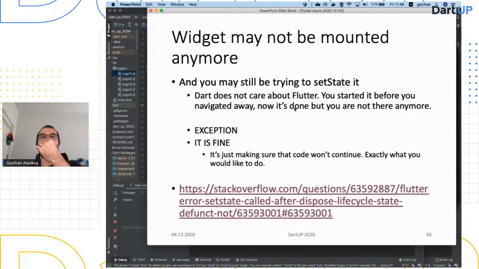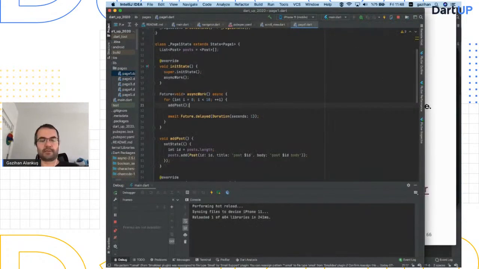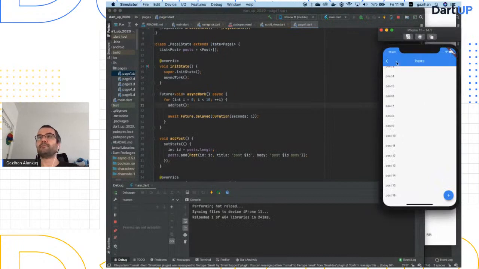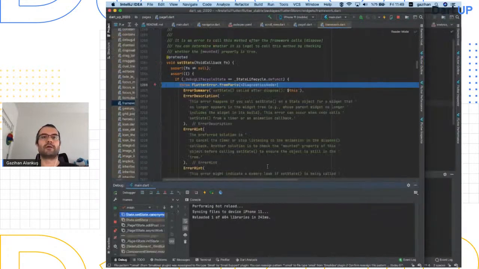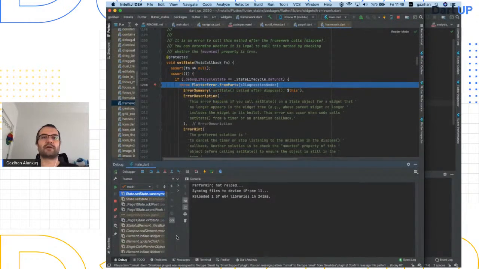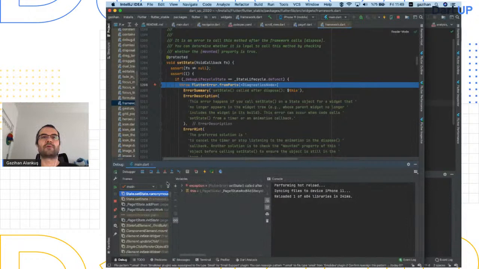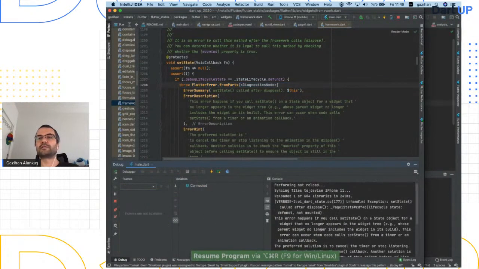Okay, there's an issue which is that the widget may not be mounted anymore. Let's see that issue. Back, start again. I go back before finishing it. And what happens? Oh, error, exception. Oh my God, I want to cry. People get into that situation. I also do, of course. Oh, there's an exception. What am I going to do?